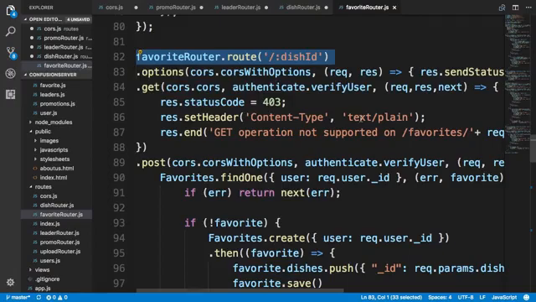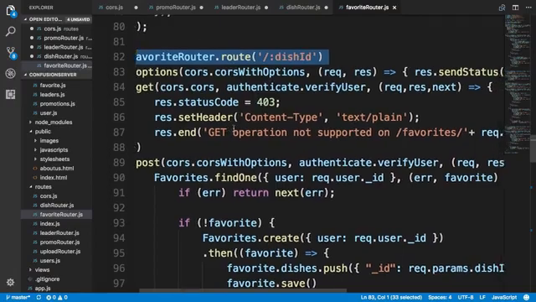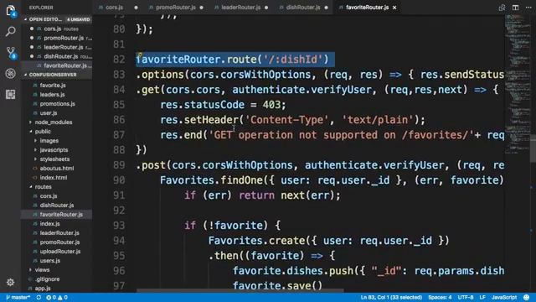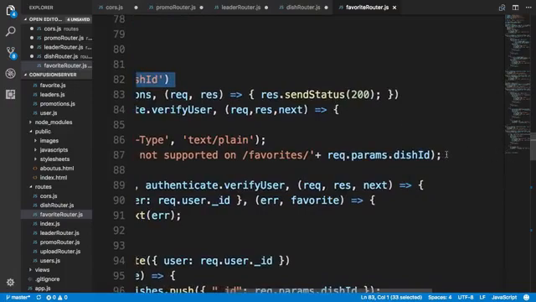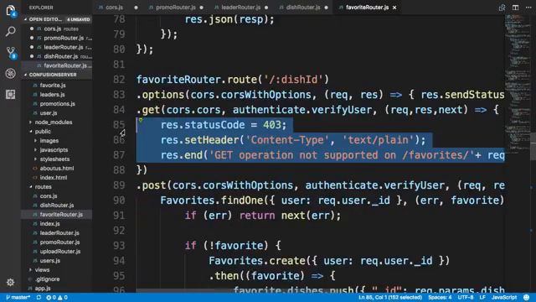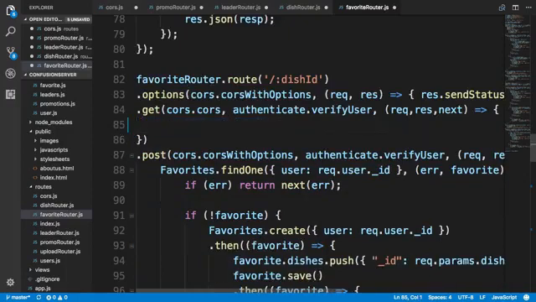I'm going to use this get method to check that the specific dish with the dishId is already a favorite for the user. So instead of simply saying get operation not supported, I am going to leverage the presence of this get operation, and then we'll say